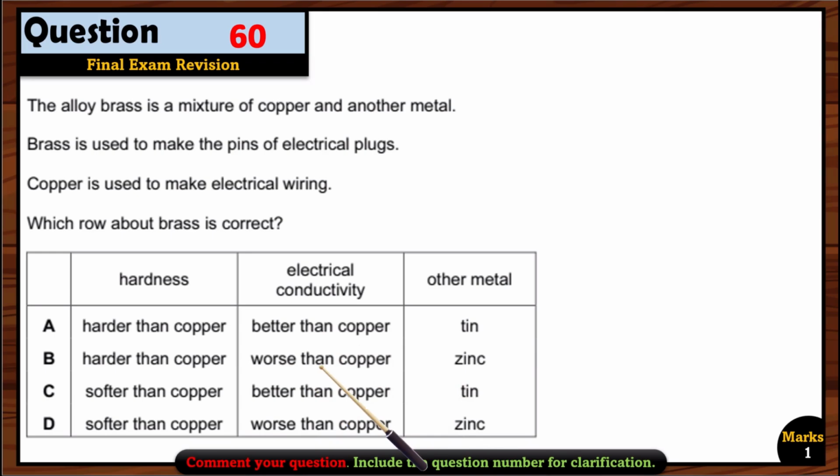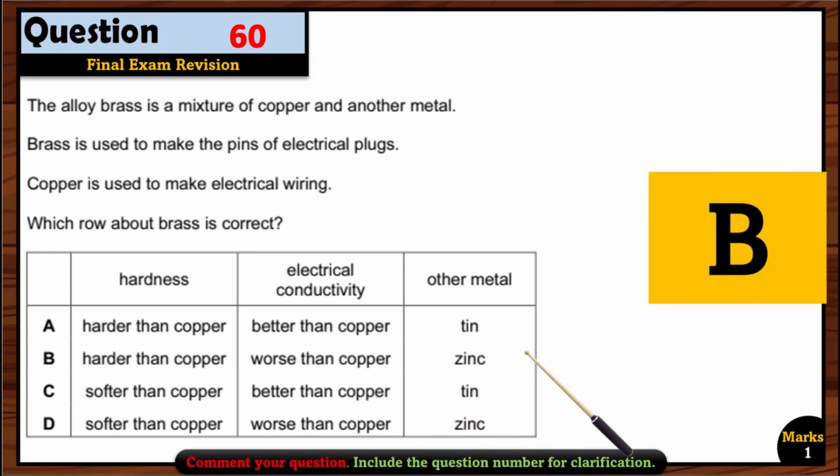Why? Because brass is worse than the copper. And then the other metal is zinc, of course, not tin. So that's why option B is the correct option here.